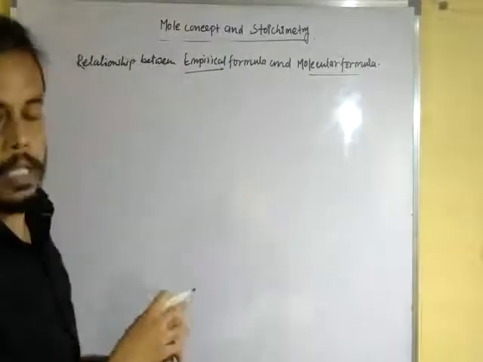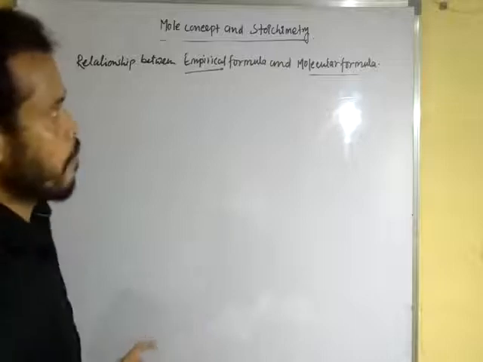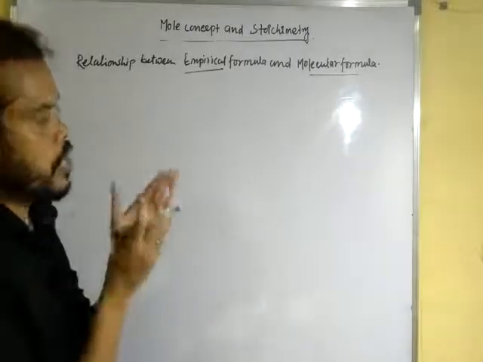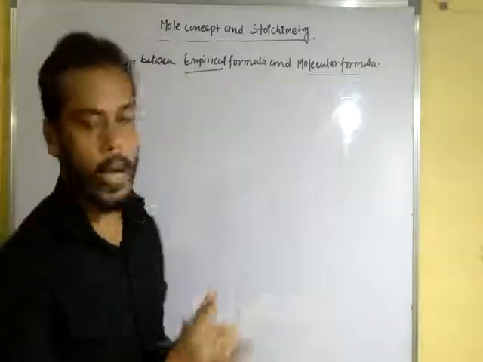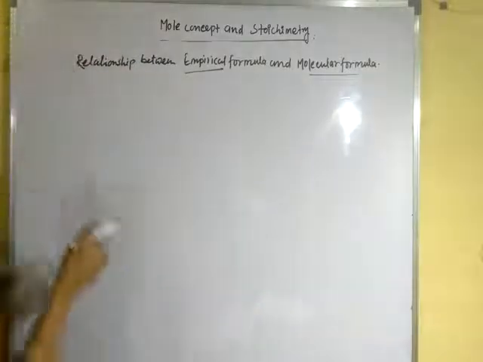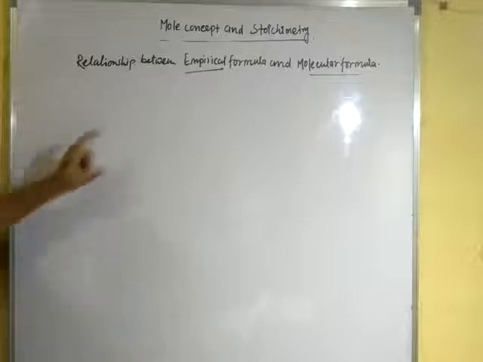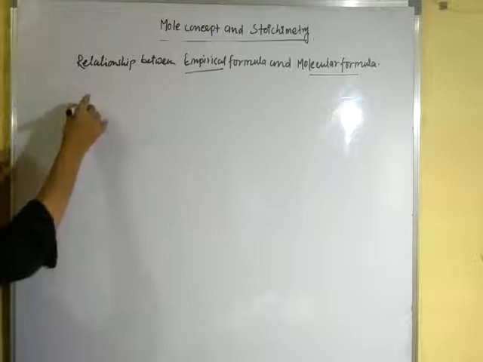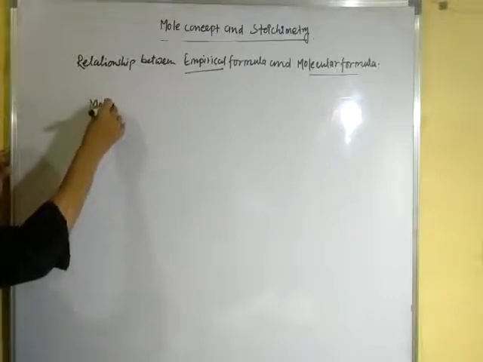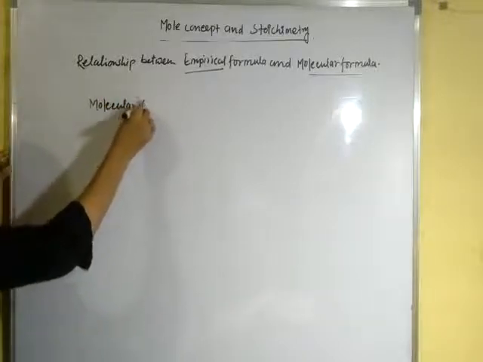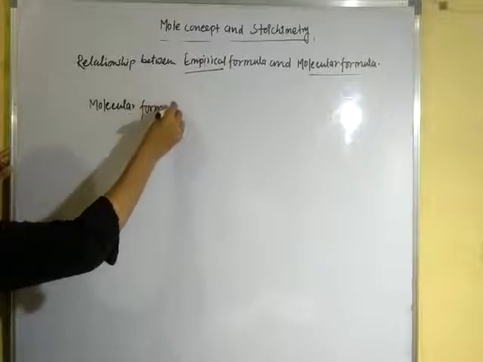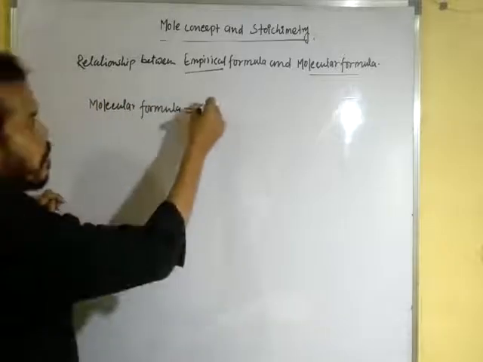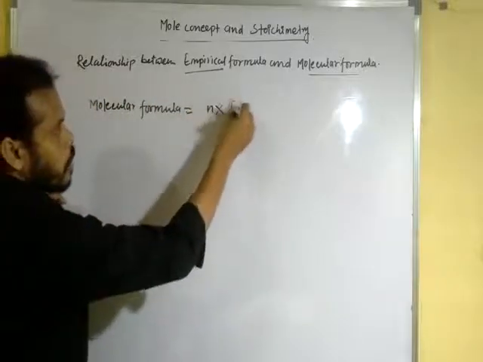We have already discussed what empirical is and what molecular is, and in this topic we will create a relationship between molecular formula and empirical formula. Dear student, the general relationship between the empirical and molecular formula is: molecular formula is equal to small n into empirical formula.